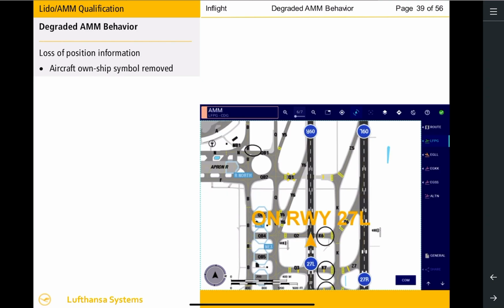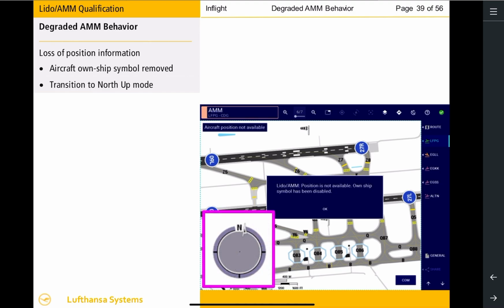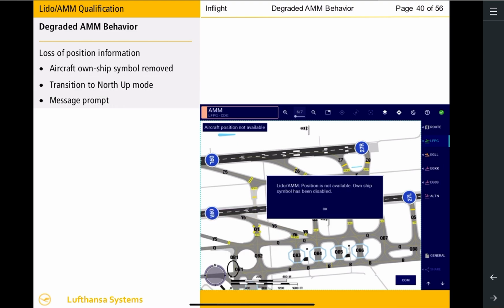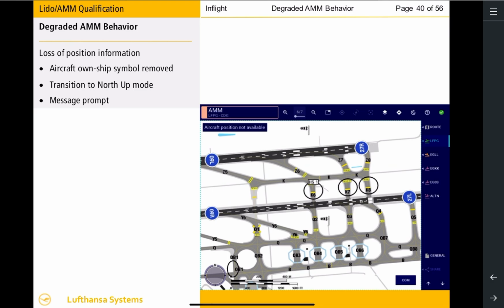An important topic is degraded Lido AMM behavior. In the event aircraft position is lost, the own ship symbol will be removed from the display of Lido AMM, and the airport map will automatically transition to north up mode. In addition to the removal of the symbol and map rotation, you have 2 message indications. The first message stays at the upper left-hand part of the screen for as long as the aircraft position information is not available. The second message is an interactive prompt for safety reasons that has to be acknowledged before navigating with Lido AMM again.